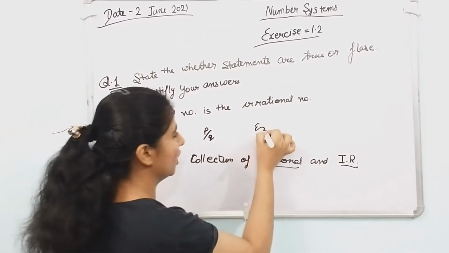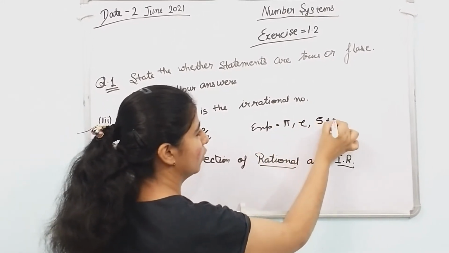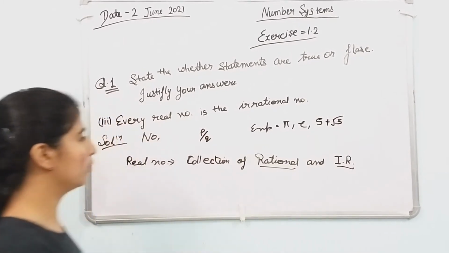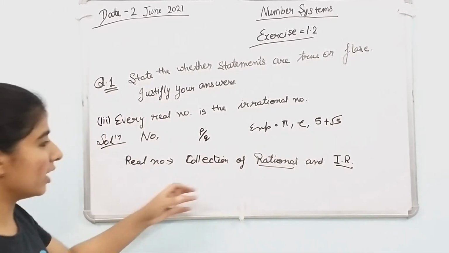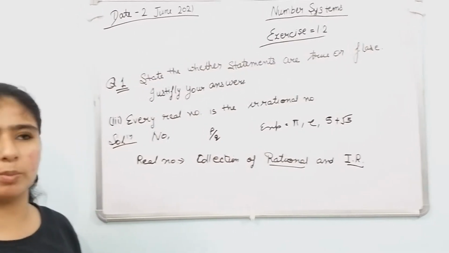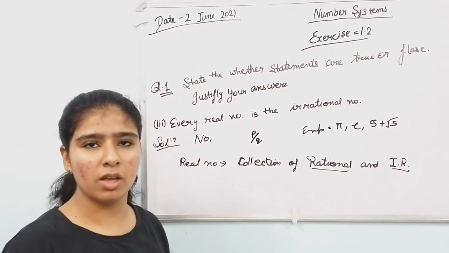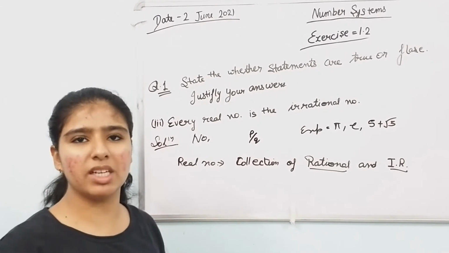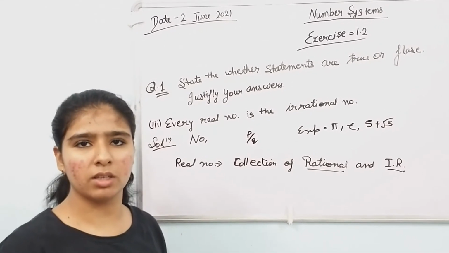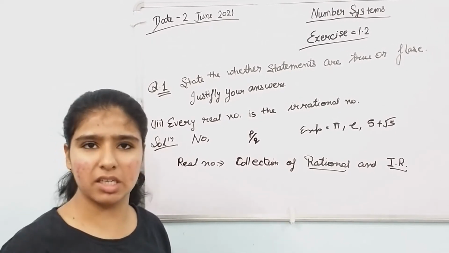Examples of irrational numbers are pi, e, 5 plus root 5, and so on. Every real number is not an irrational number because real numbers also include rational numbers, but irrational numbers do not include rational numbers. That's why every real number is not irrational.